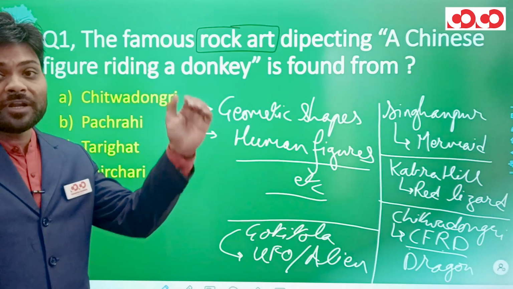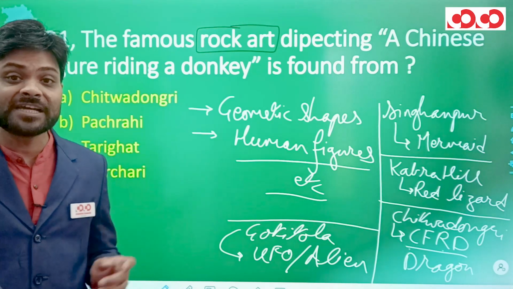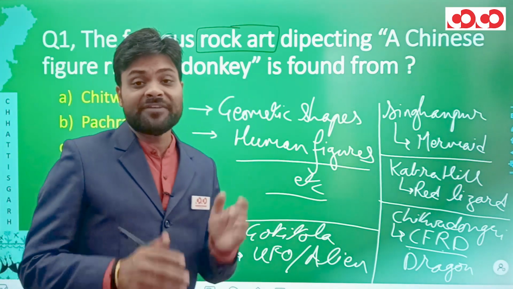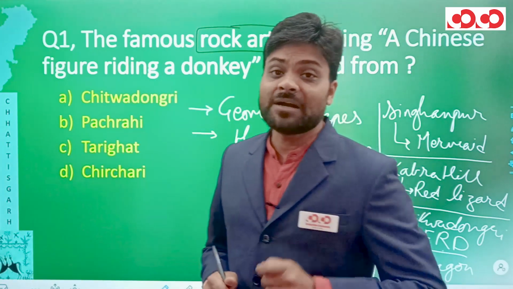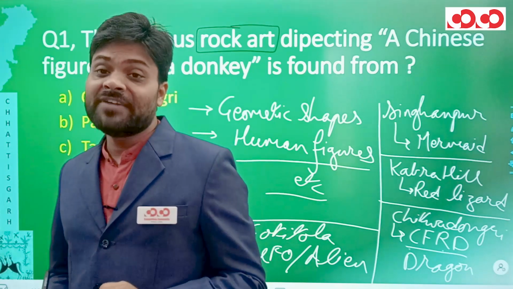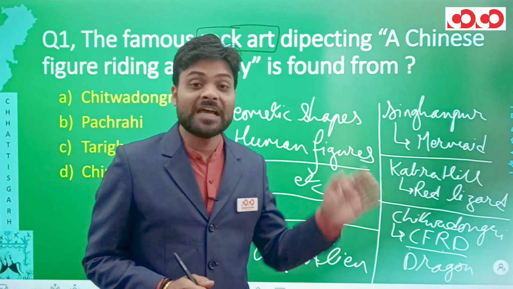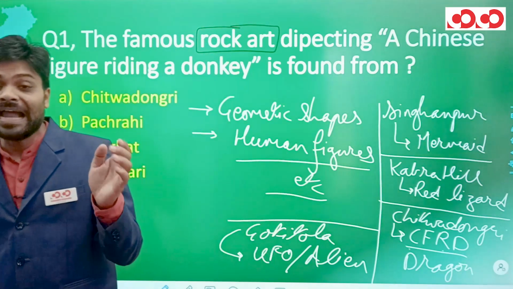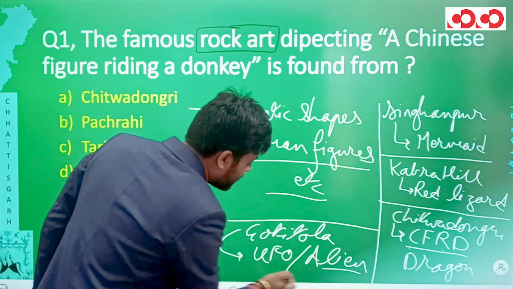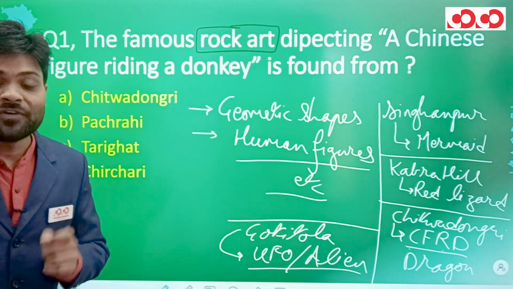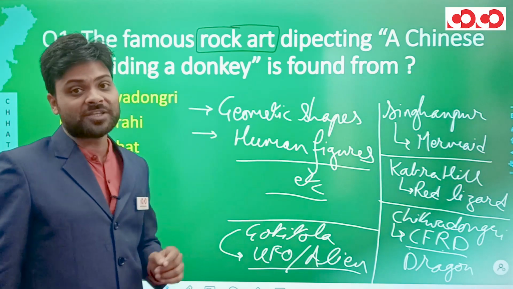Clear? So these are four specific locations from where we have very different kind of rock arts in Chhattisgarh. First of them is Singhanpur, and we have seen rock art of a mermaid is found from Singhanpur. Second is Kabra Hill, and in Kabra Hill we can find the rock art of a red lizard. From Chitwa Dongri we can find a Chinese figure riding a donkey and a dragon. And from Goti Tola we can find rock art of a UFO and that of an alien. So these are some of the specific rock arts from Chhattisgarh.